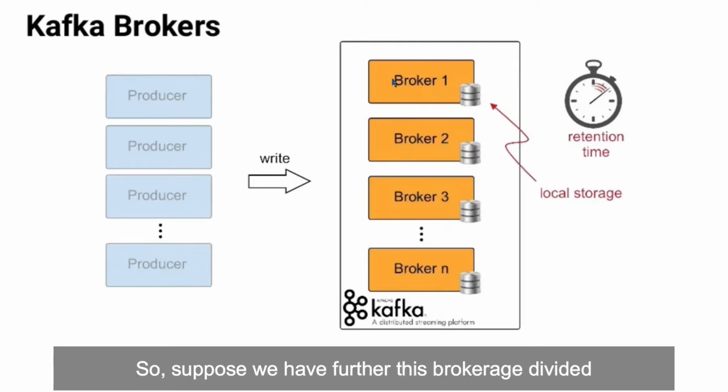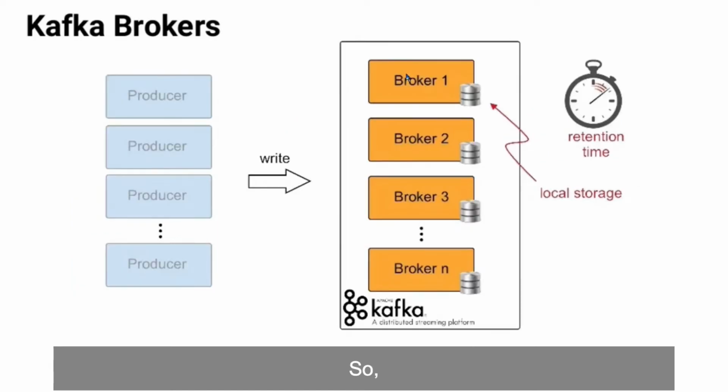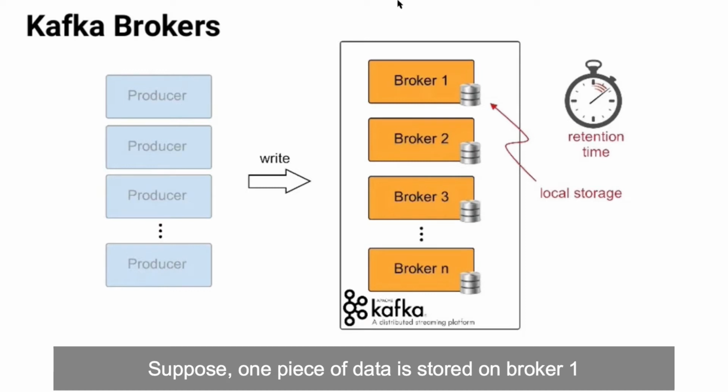So suppose this broker is further divided into partitions actually. Right now I'll just explain it like this. Suppose one piece of data is stored on broker 1, right? And the same piece of data we can store on broker 2 as well by replicating it. Later on, if broker 1 is down for some reason, then the consumer can consume from broker 2, and in that way we won't be losing the data, and the consumer will be able to retrieve the data regardless of downtime of one of the brokers. So that's how it enables the distributed part in the message streaming.